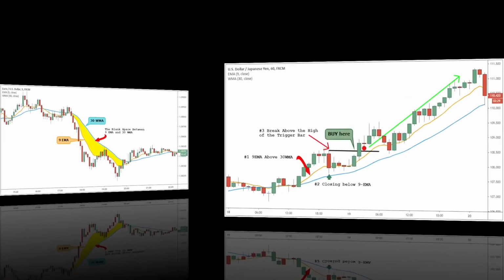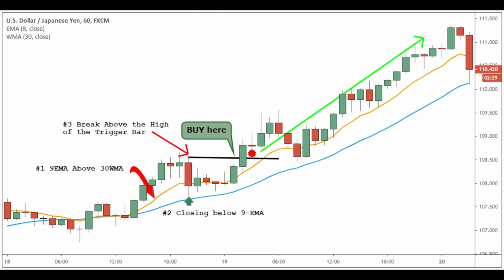be valid. If you want to go short, then you need to follow this three-step process. The 9-period EMA must be below the 30-period WMA. The two moving averages need to be apart from each other. See chart. The first bar that closes above the 9 EMA will be used as the trigger bar for the sell setup. Place a sell limit order below the low of the trigger bar. See a short trade example.